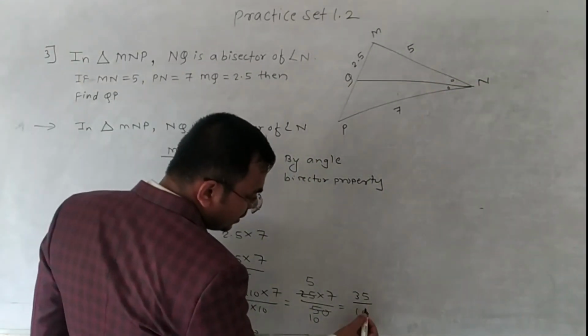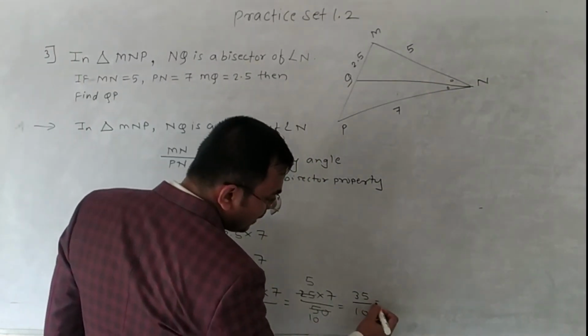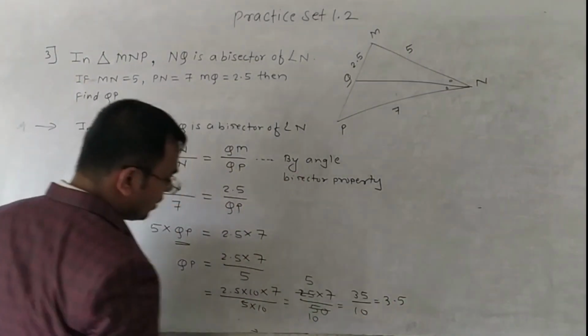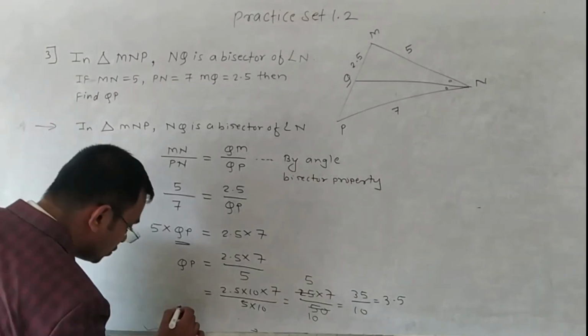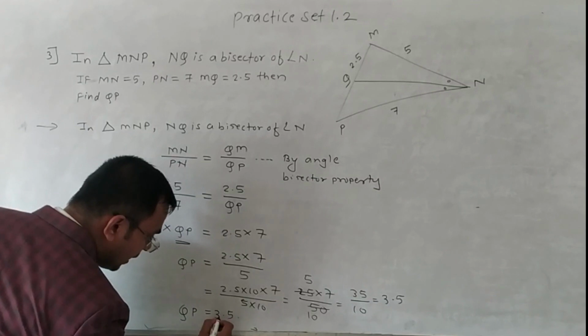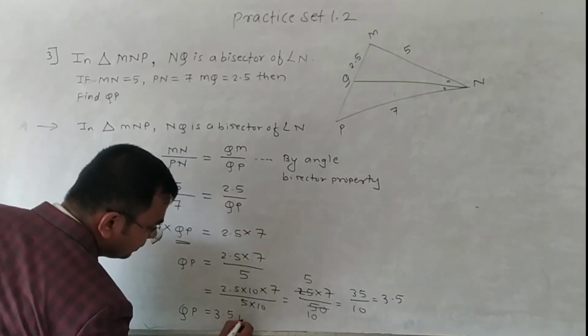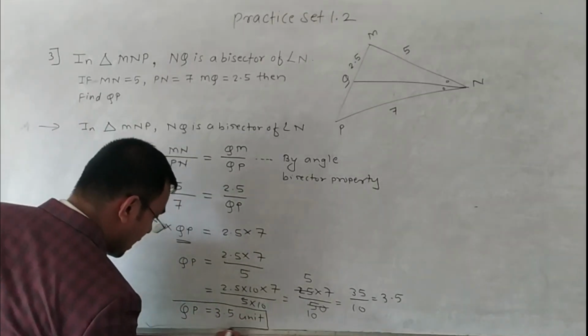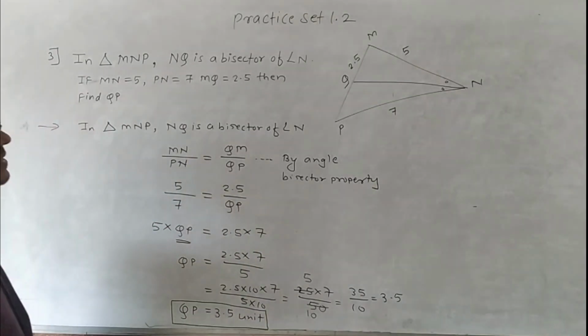Because of the 0, we can put a decimal point after one digit. So the answer is 3.5. QP is equal to 3.5 units. This is our answer. Write this down.